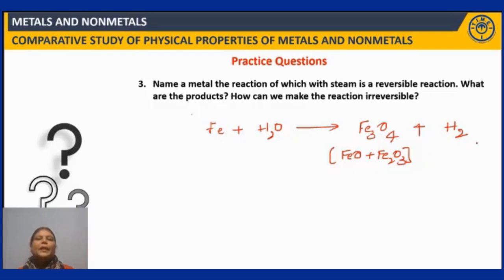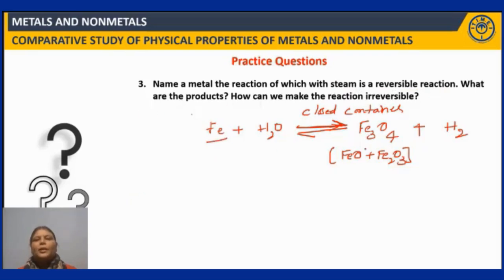So it liberates hydrogen, right? And here, if this reaction is carried out in a closed container, then the reaction is reversible. And the symbol for reversible reaction is this. So name a metal the reaction of which with steam is reversible reaction is, the answer is iron, right?